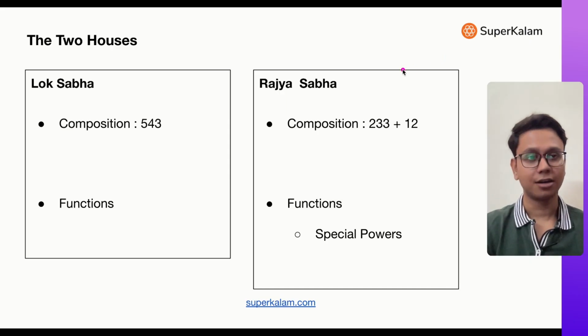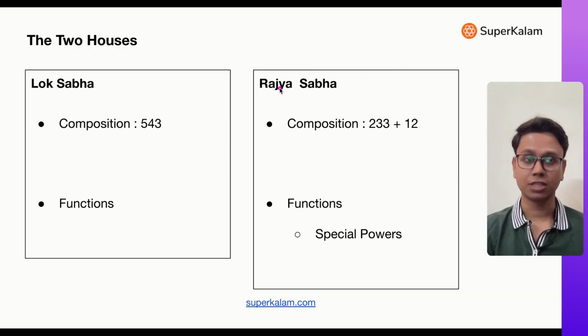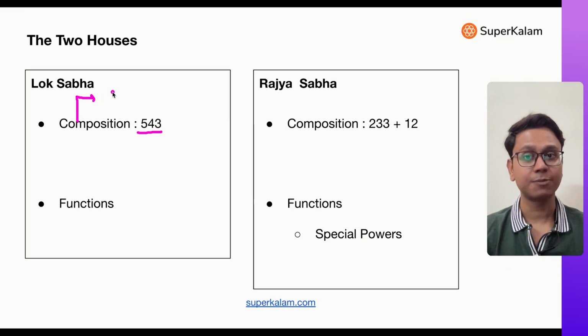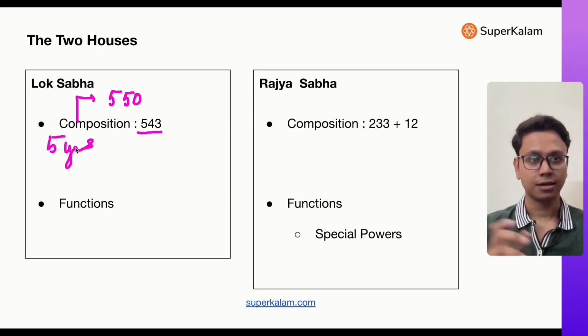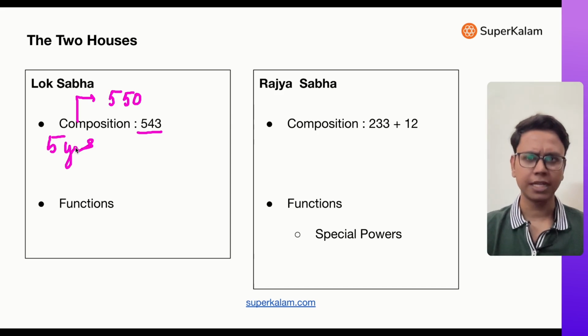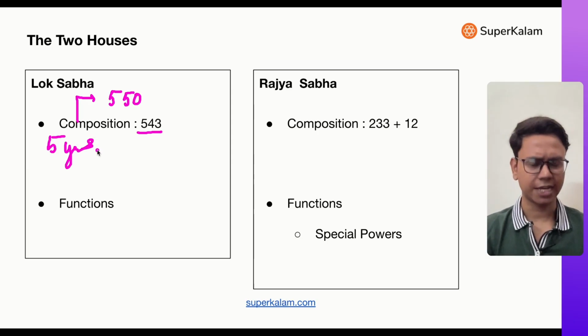So as I told you in the last slide, there are two houses, Lok Sabha and Rajya Sabha. Now Lok Sabha: the current number of members in Lok Sabha is 543, while its maximum strength as per the constitution is 550. So a maximum of 550 members can be there. Right now there are 543 members. Now how are they elected? Every 5 years elections are held. There can be by-elections also, but normally after every 5 years elections are held, which are called Lok Sabha elections. Like last year there were elections held.